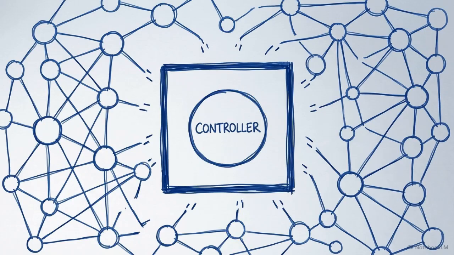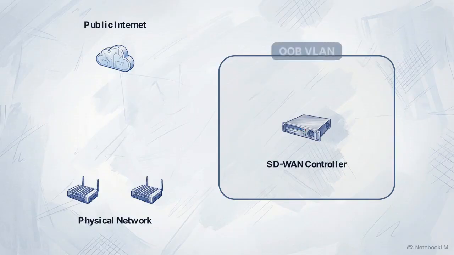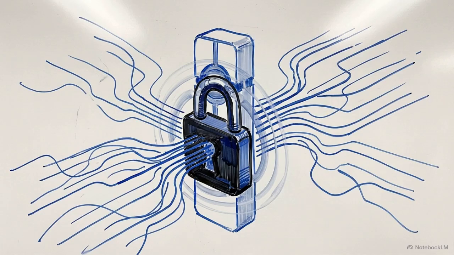Rule 1 requires the complete isolation of the management plane. The management interface must be severed from the public internet and moved into an isolated out-of-band internal VLAN. A VLAN, or Virtual Local Area Network, is a logical subnetwork that isolates traffic from the rest of the physical network. Rule 2 establishes strict perimeter controls.